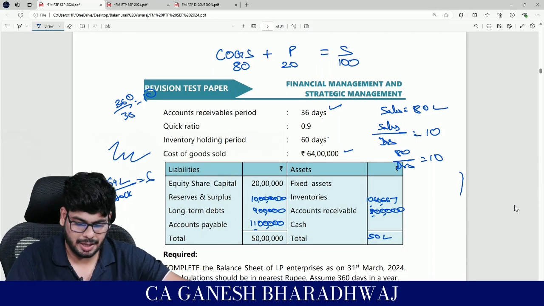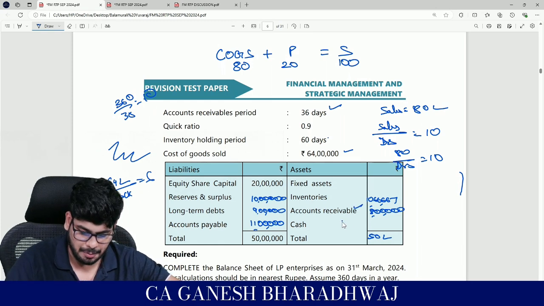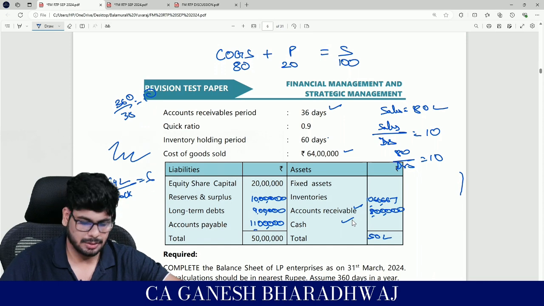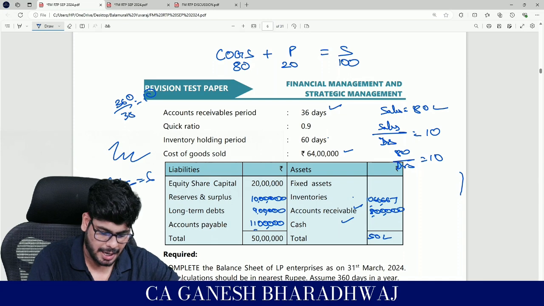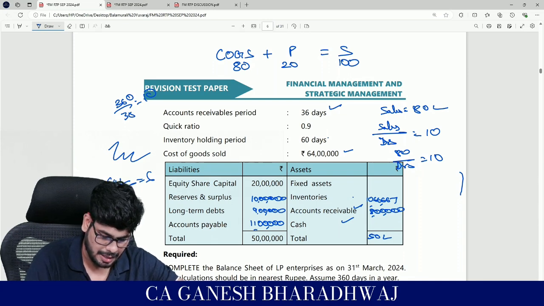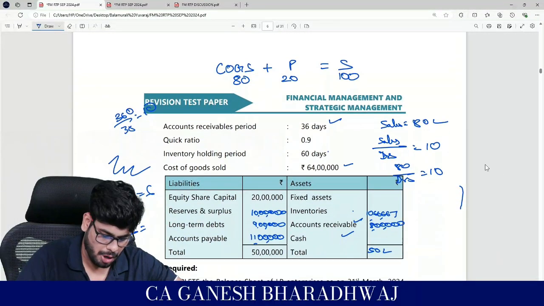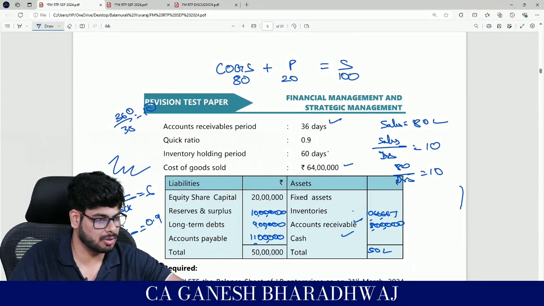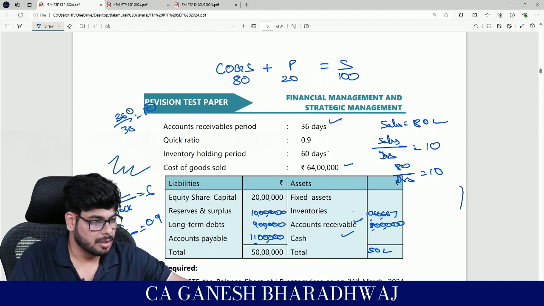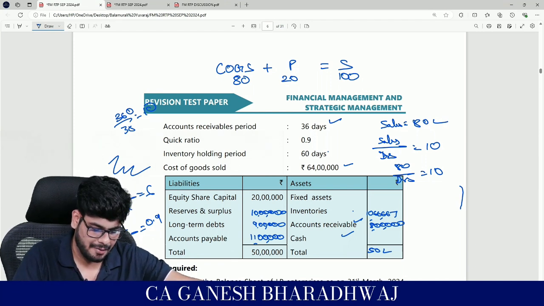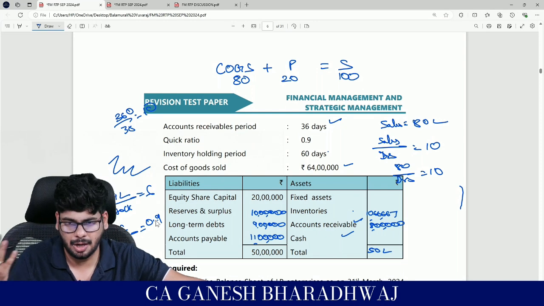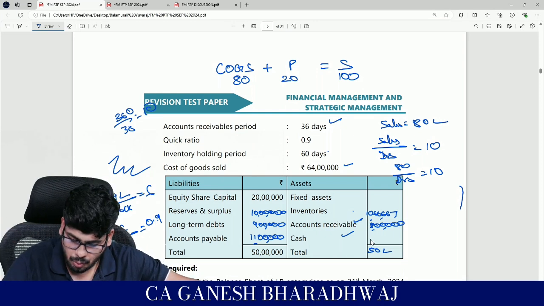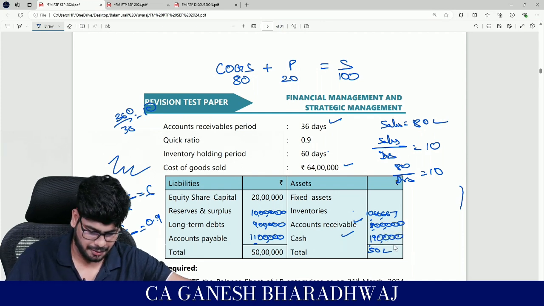Basically, for the quick ratio, they have listed out what assets are available here. Quick assets are receivables plus cash, correct? Everything except inventories, all current assets except inventories. So 8 lakhs plus cash upon the current liability of 11 lakh is 0.9. Do the cross multiplication and tell me. It's going to be 11 lakh into 0.9 minus 8 lakh. How much is it? 1,90,000, and this could be your balancing figure.